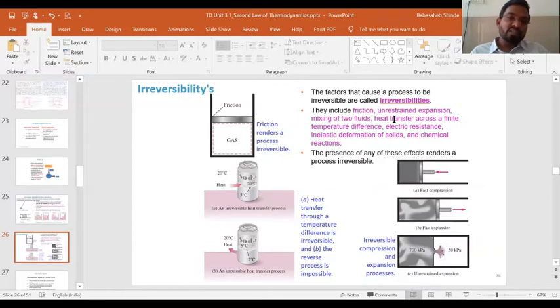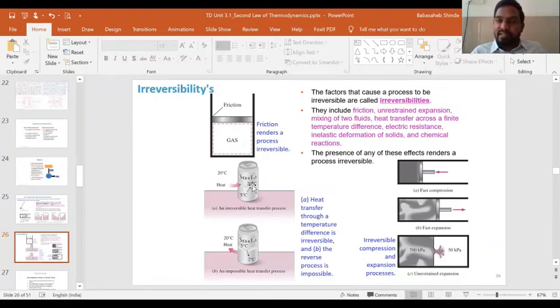Similarly, if there is unrestricted expansion or mixing of two fluids or heat transfer through a finite temperature difference. We took the example of this can that was at 5 degrees Celsius initially, and that you kept in the open atmosphere, which is at 20 degrees Celsius. Then after a certain period of time, that can is going to attain a temperature equivalent to the temperature of the atmosphere, that is 20 degrees Celsius.